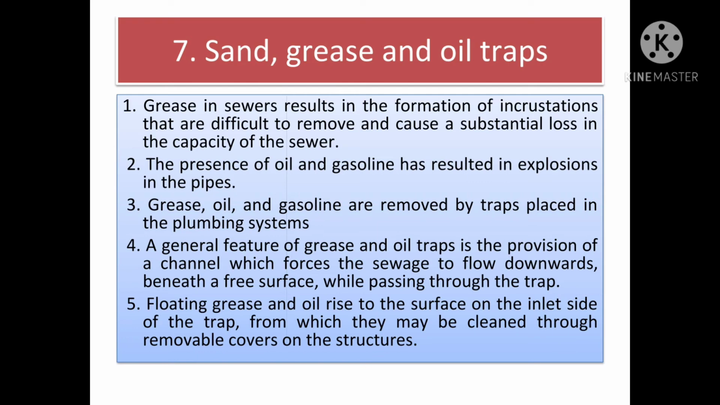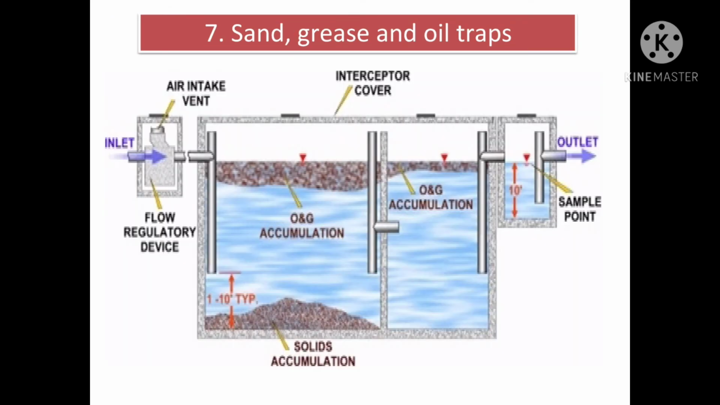A general feature of grease and oil traps is the provision of a channel which forces the sewage to flow downwards beneath a free surface while passing through the trap. Floating grease and oil rise to the surface on the inlet side of the trap, from which they may be cleaned through removable covers on the structure. This is the typical section of an oil and grease trap.